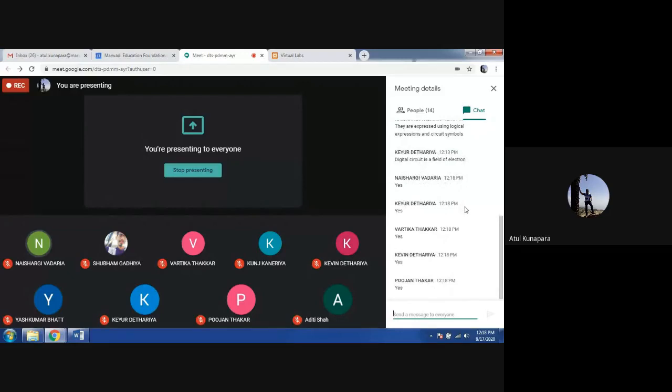Okay, that's fine. So what I'm saying is, there are two types of digital logic circuits: active low logic circuits and active high logic circuits. Normally we use a voltage level to represent our signal logic level. When I want to say logic 0, it will be 0 volt, and to represent logic 1, I will use 5 volt. It means in my signal, if 5 volt is coming, I can understand that there is a logic 1. If 0 volt is coming, I can understand that there is a logic 0.